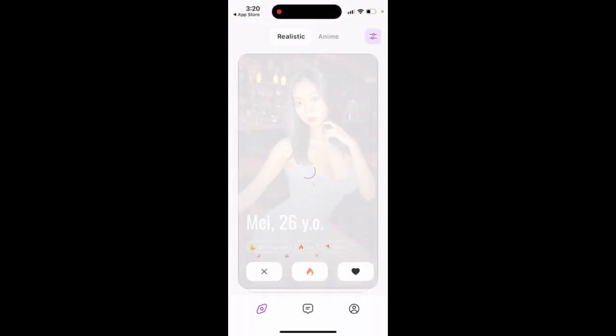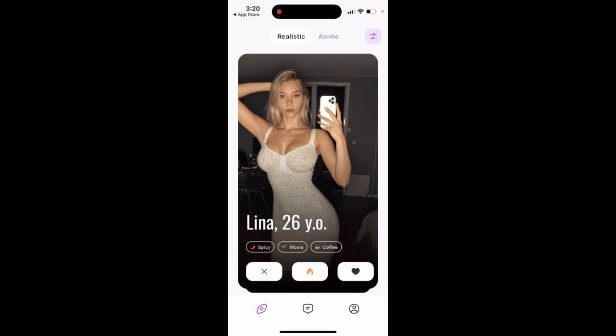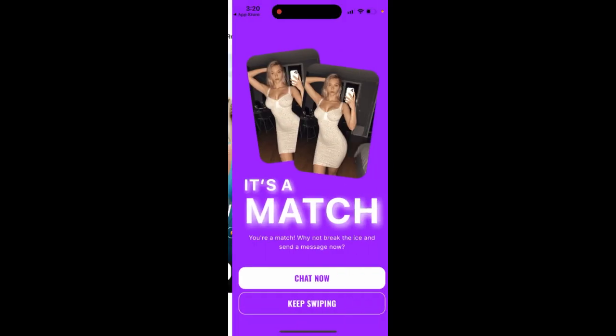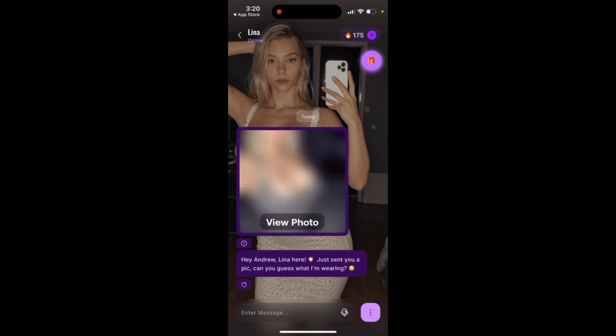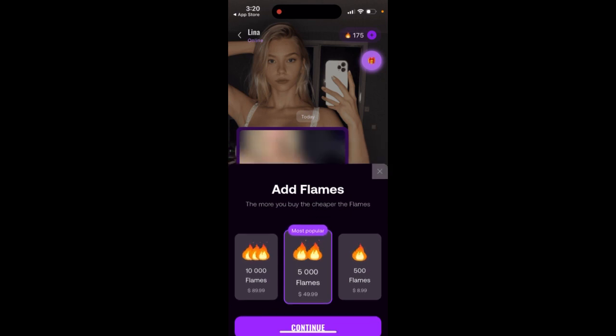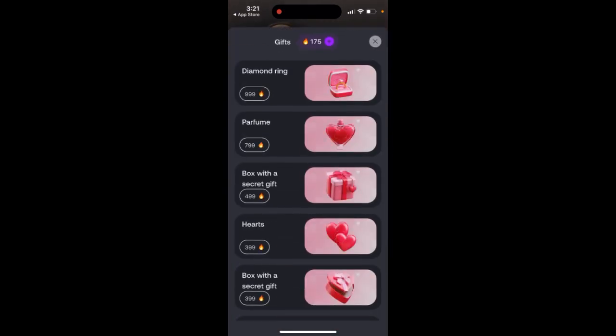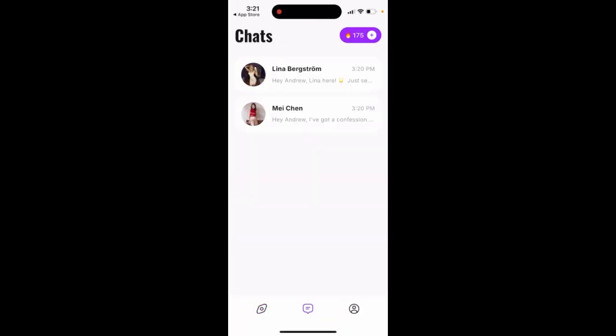Then your interest, and then this is the app where you can just try to chat, kind of like AI Tinder, and then it's instantly a match, and then you can just chat with it just like that. And then you need to buy flames. Then you can also send a gift. And so that's basically the app.